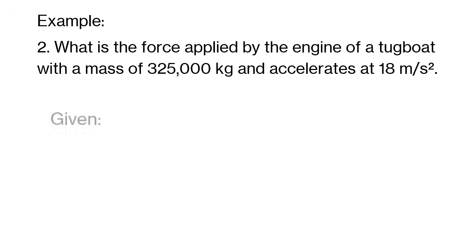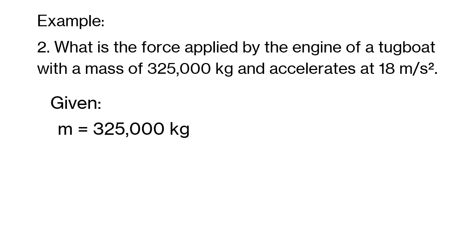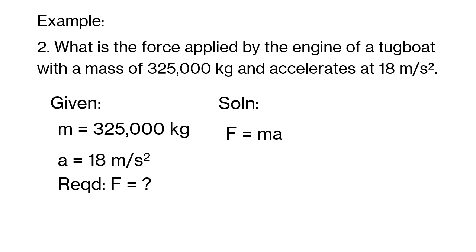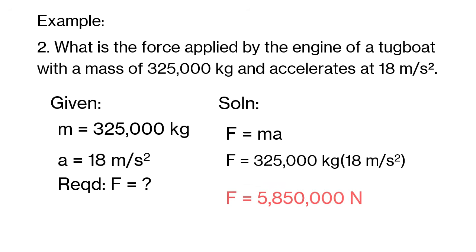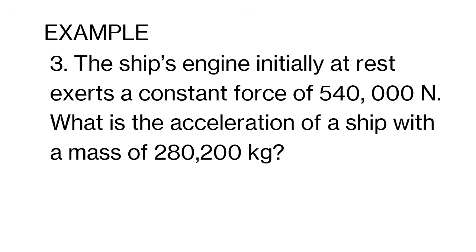Let's solve. We know that mass is 325,000 kilograms and acceleration is 18 meters per second squared. We're required to find the force, hence we have force equals mass times acceleration. Substituting the given information, we get 325,000 kilograms times 18 meters per second squared. We get 5,850,000 newtons. Did you get it right? Let's move to the next one.